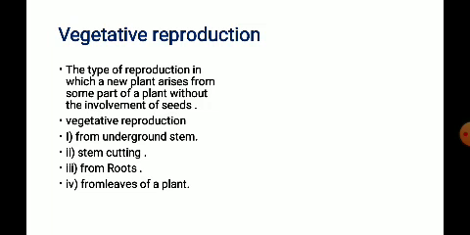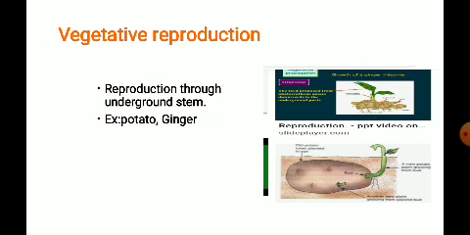The vegetative reproduction takes place from the underground stem, from stem cutting, from roots and from leaves of a plant. One by one we are going to learn how vegetative reproduction takes place, first from the underground stem. Here we can observe in the picture the potato and ginger. These are the two examples of the underground stem.